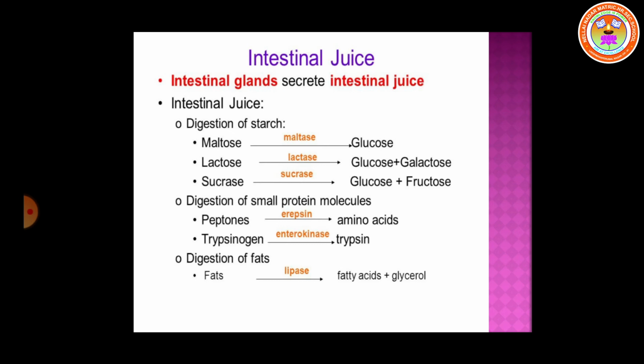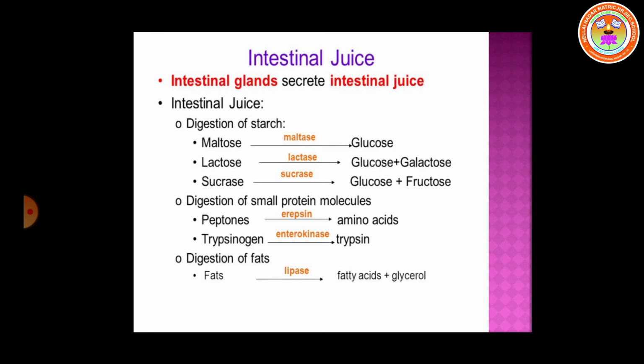I would like to once again repeat the functions of enzymes in the intestine. The pancreas releases an enzyme called pancreatic amylase, which converts starch into maltose. Pancreatic juice contains another enzyme called trypsin, which converts protein into peptides. Chymotrypsin converts protein into peptones and polypeptides. Pancreatic lipase digests fats into fatty acids and glycerol. So the four enzymes from the pancreas are pancreatic amylase, trypsin, chymotrypsin and pancreatic lipase.